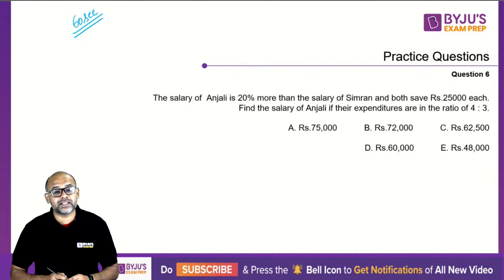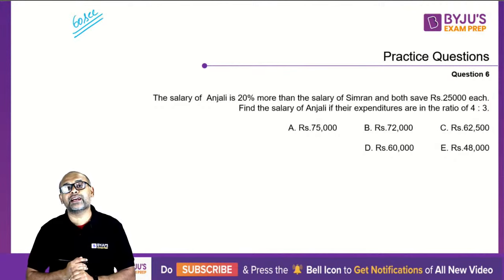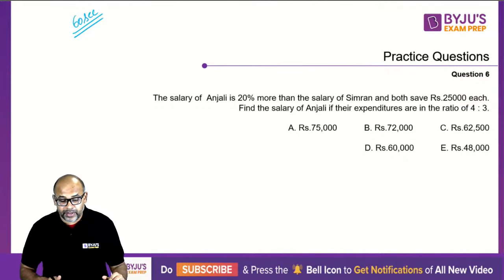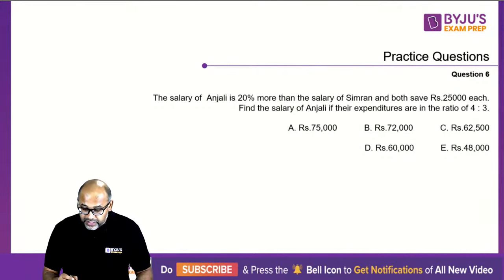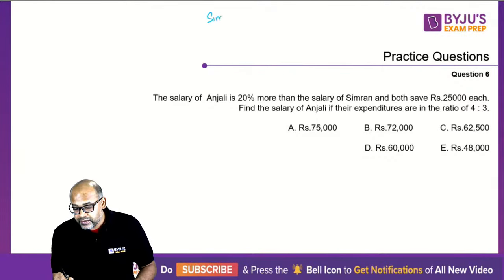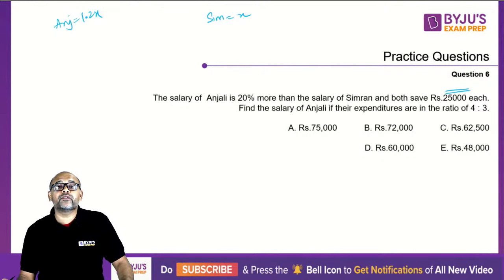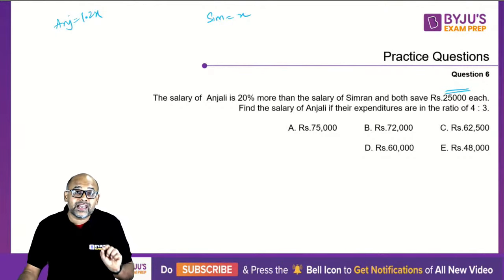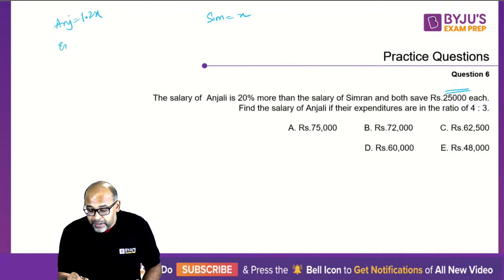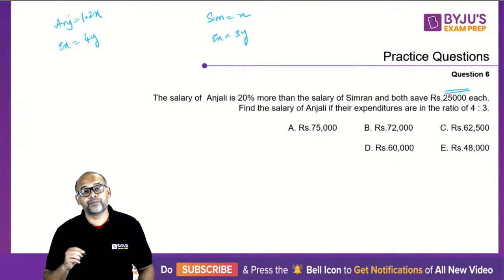Alright, 3 answers, Aditya, Sarkar and Sumit Jain. All 3 are correct answers, my friends. Let's take a look at what is happening here. The salary of Anjali is 20% more than the salary of Simran. So let us say Simran is X, so Anjali is 1.2X. And they both save 25,000 each. So their saving is 25,000 and expenditure, if I take this as 4Y, here expenditure is 3Y.